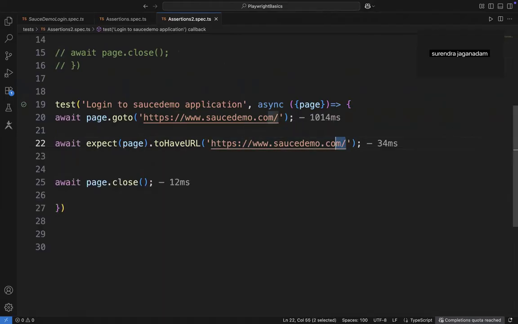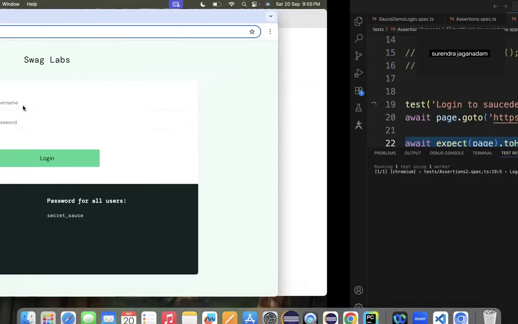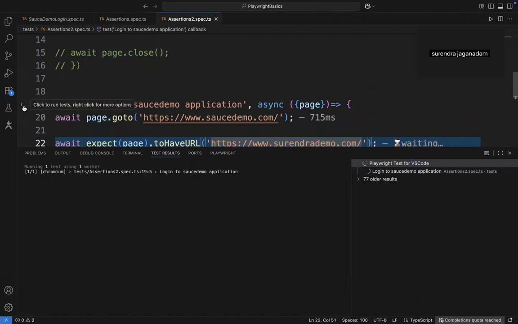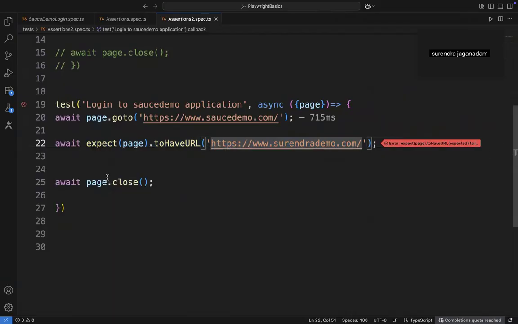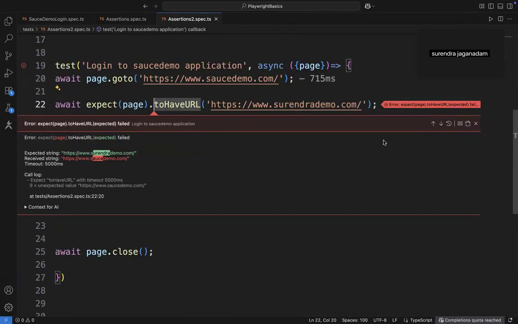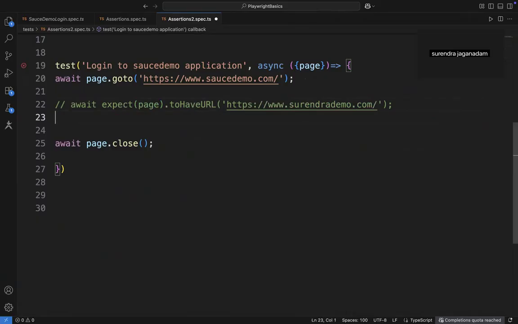For suppose, if I changed that particular URL to surendrademo.com, when I run it, of course, the URL isn't same. So definitely it will wait for a few seconds and then it got a fail. So this is not one and the same, hence it got a fail basically. So this is the way to check whether some URL is matching or not, the way to cross-check that particular URL.